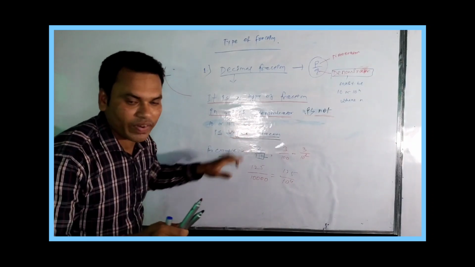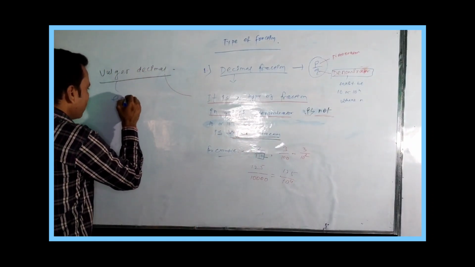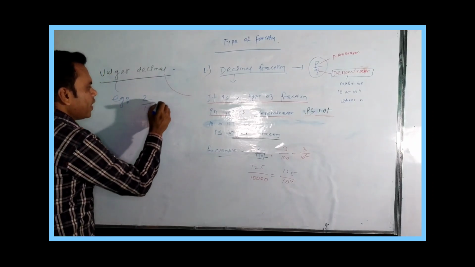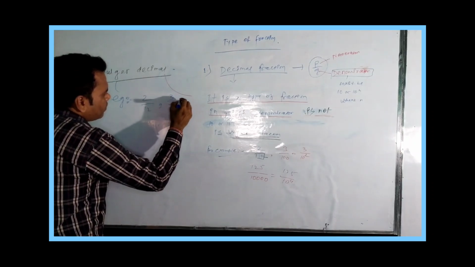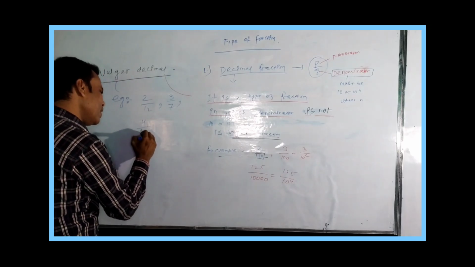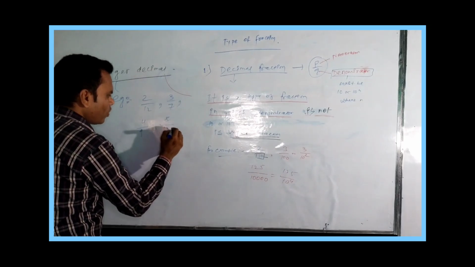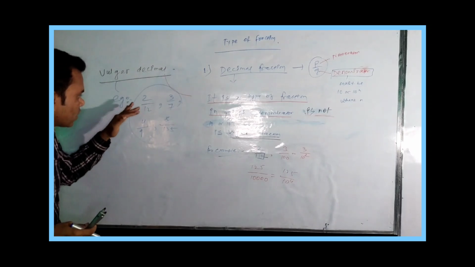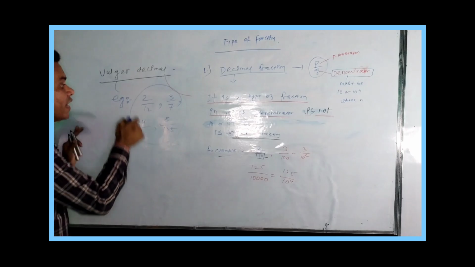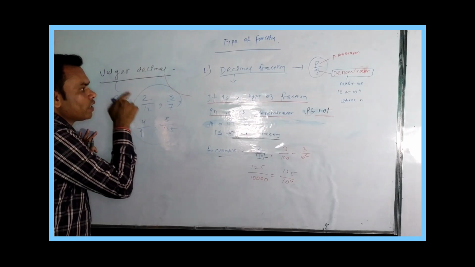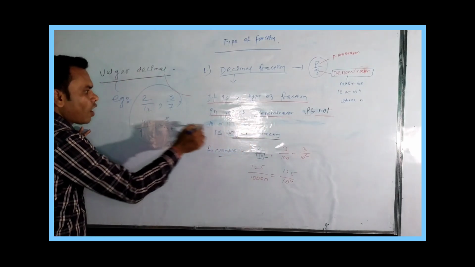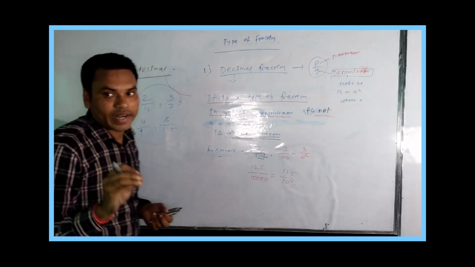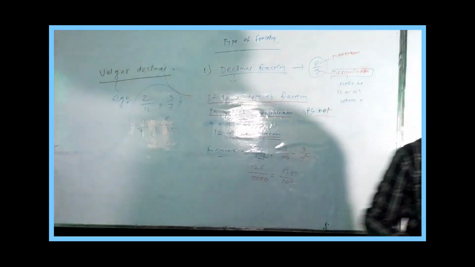For example, look here: 2 by 12, 3 by 7, 4 by 9, 8 by 125. These are examples of vulgar fractions. Why can we say this? Because their denominators are not 10 or 10 to the power n. That's why we can say these are examples of vulgar fractions.